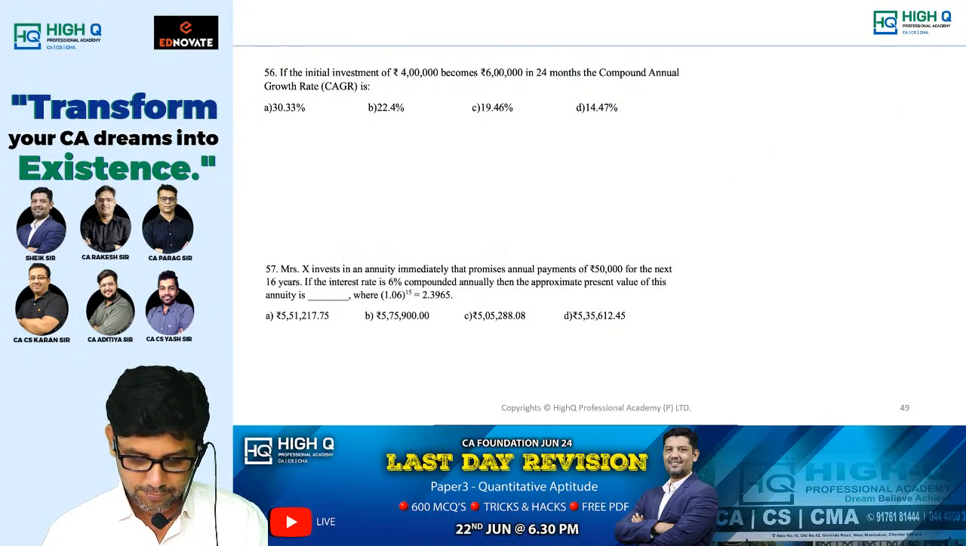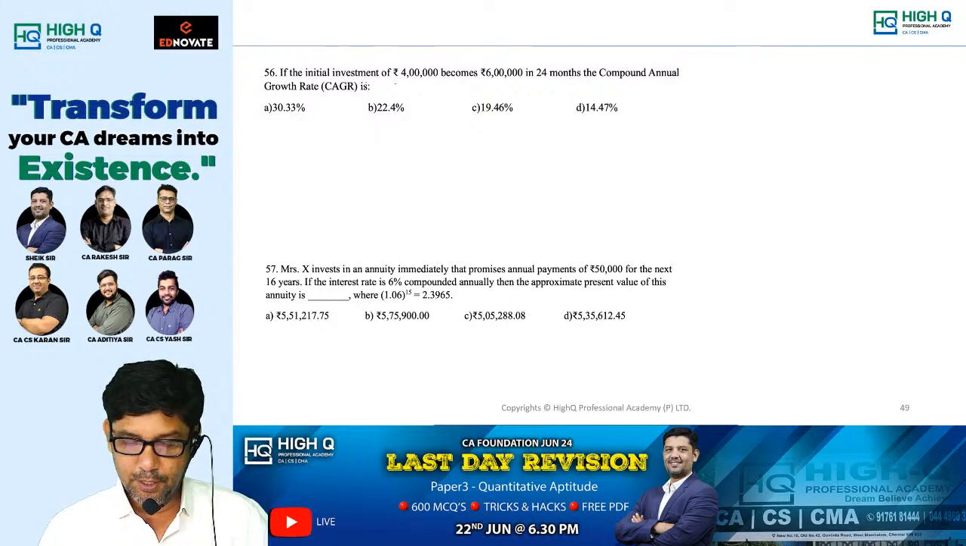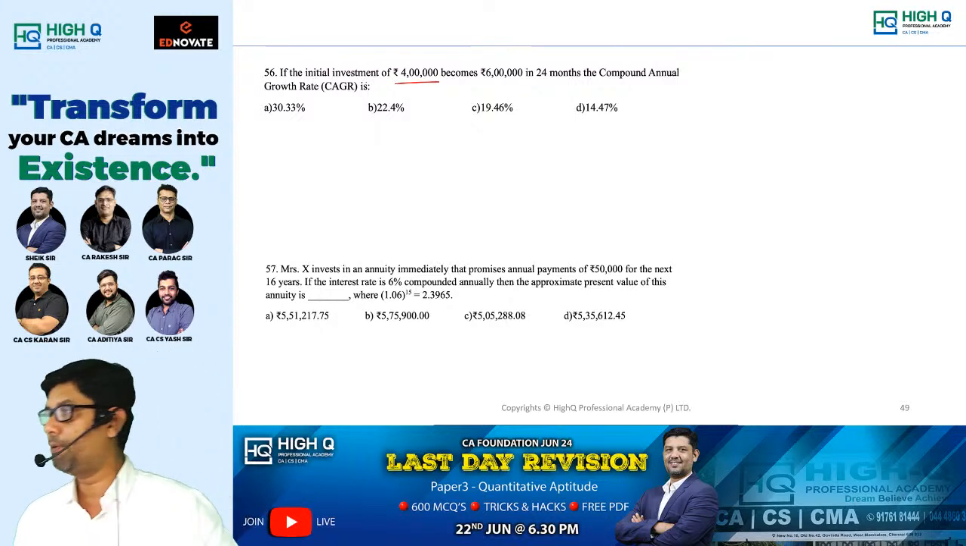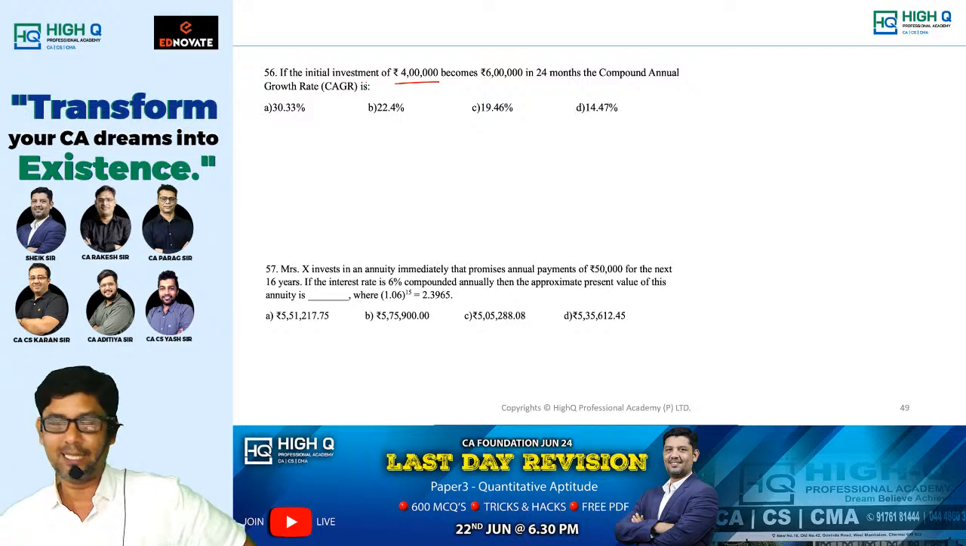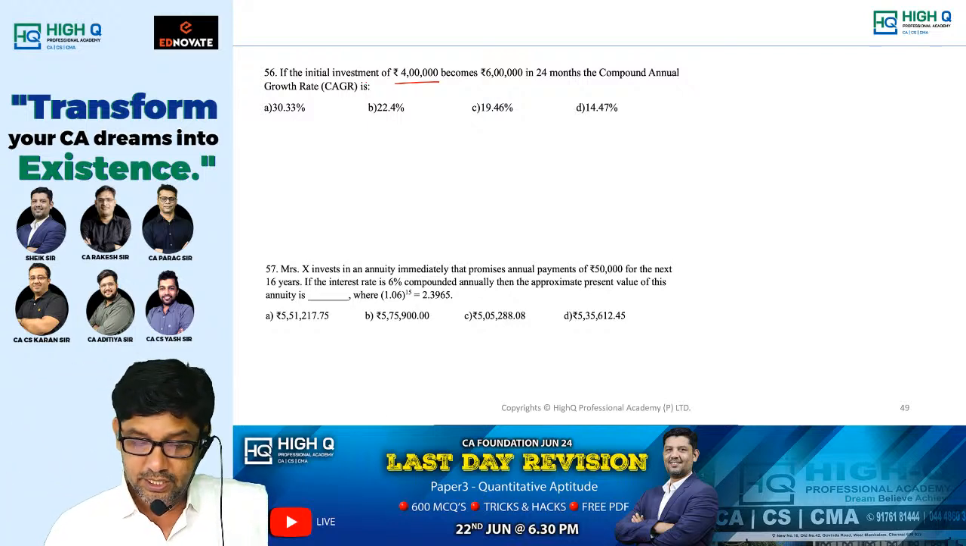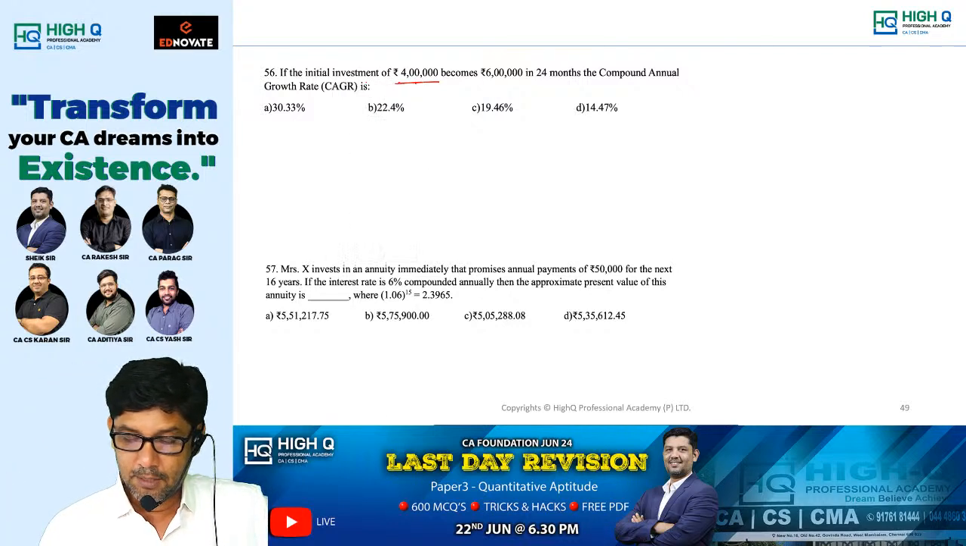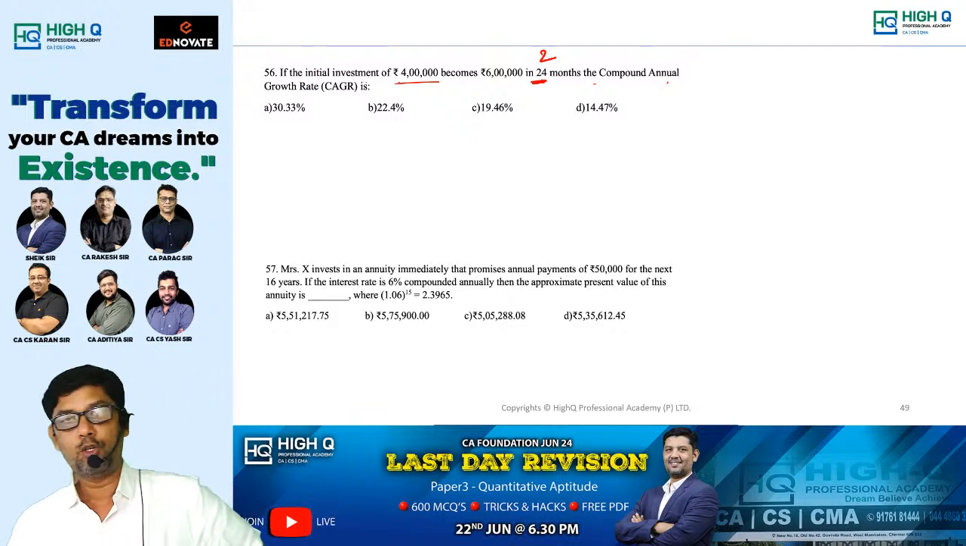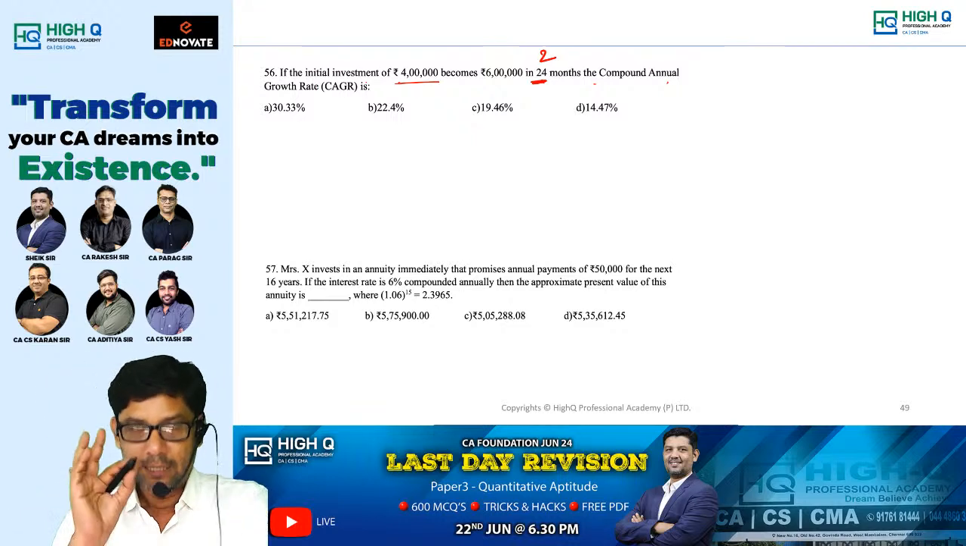$39.90. That's it. If the initial investment of 4 lakh, see CAGR, many people are asking, sir, what is CAGR? What is CAGR? Look at this, my dear. If the initial payment of 4 lakhs becomes 6 lakhs in 24 months, the compound annual growth rate is. 24 months means how many years? 2 years. Okay.